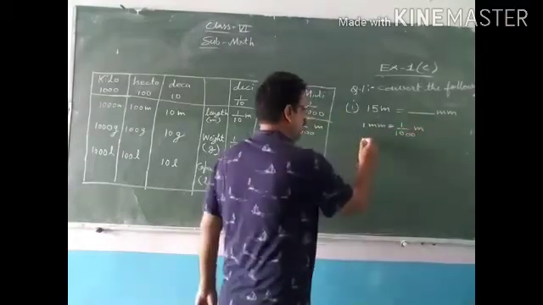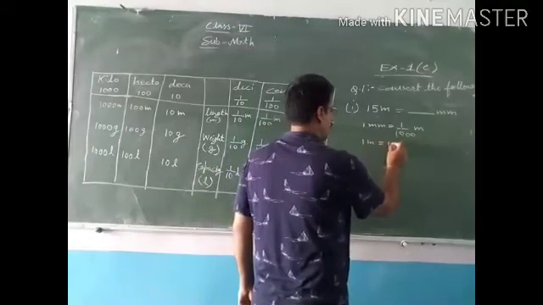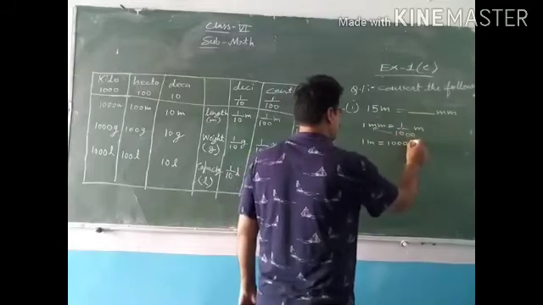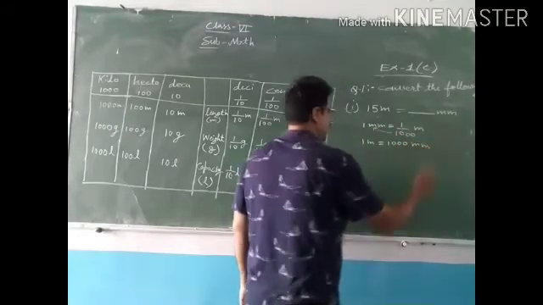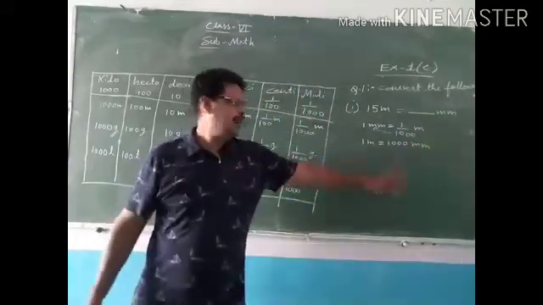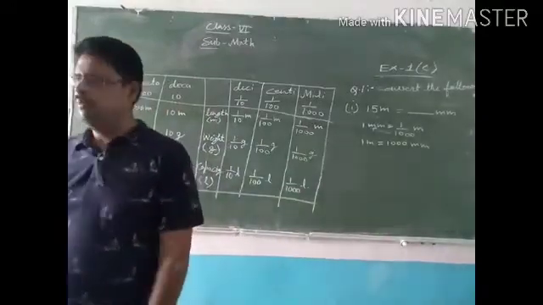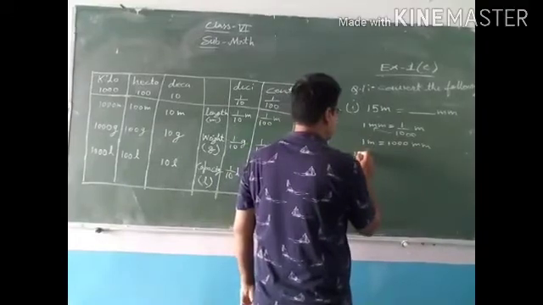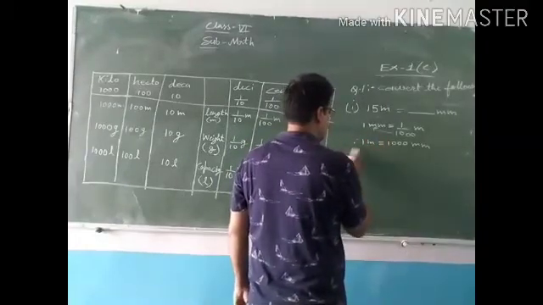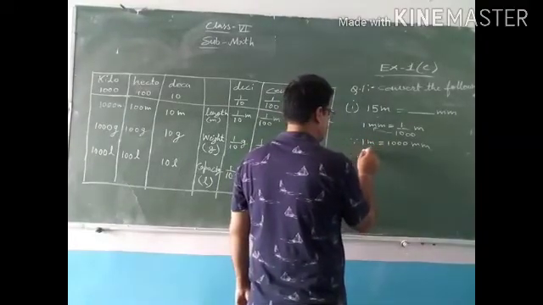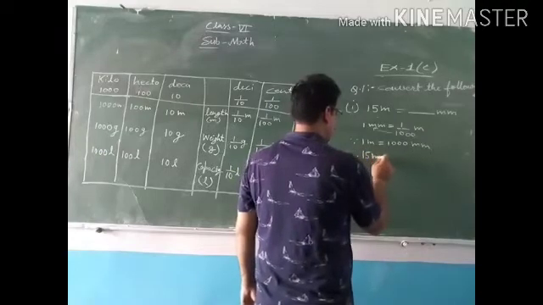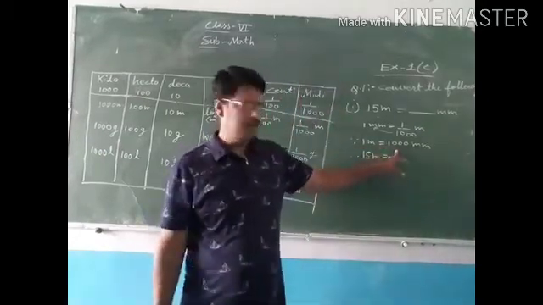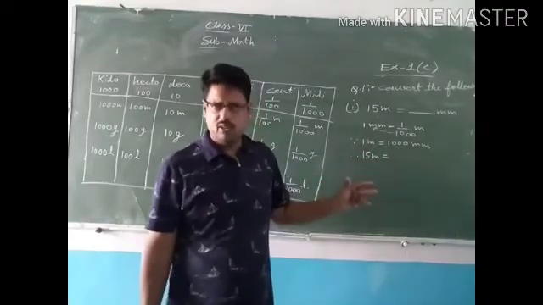Okay, so 1 meter is equal to 1000 millimeter. यानी 1 मीटर में कितने मिलीमीटर होते हैं? 1000 millimeter. So in 15 meter, how many millimeter would be there? Because 1 meter has 1000 millimeter, therefore in 15 meter more millimeter will be there.